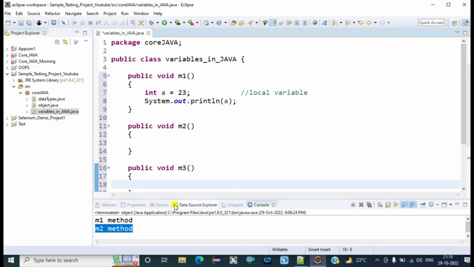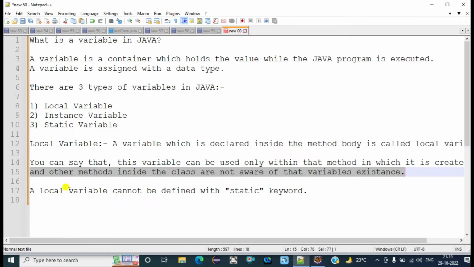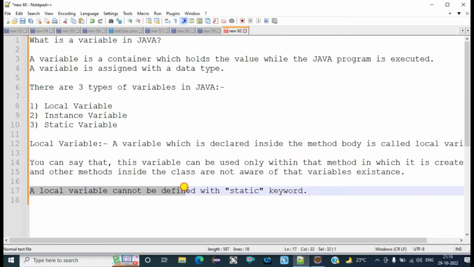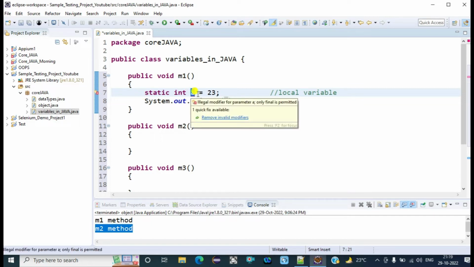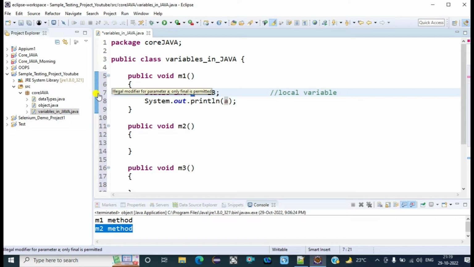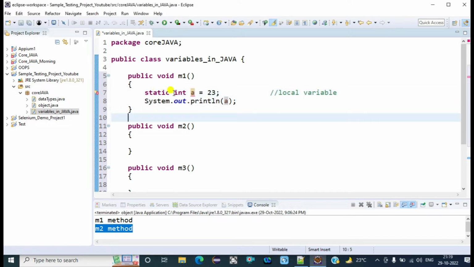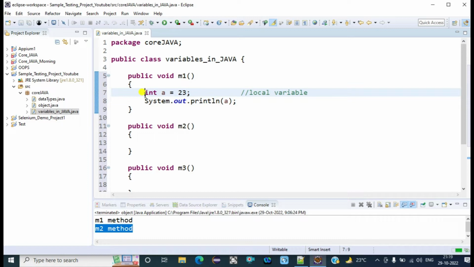And there is one more point. What is that particular point? A local variable cannot be defined with a static keyword. We can't define the local variable as static. It will display an error. Okay, so it is an illegal modifier for the parameter A. This modifier cannot be used with this variable. Okay, so this is known as local variable.